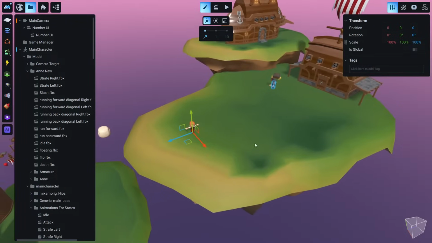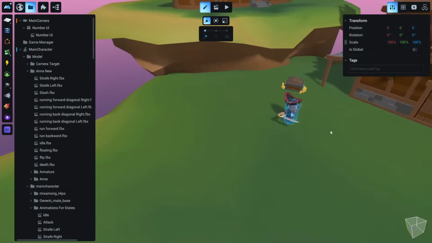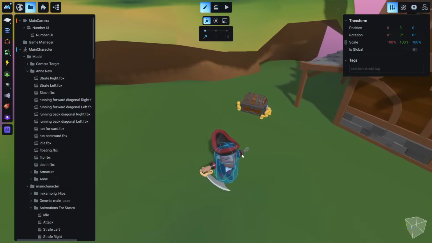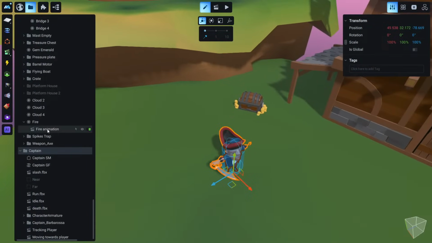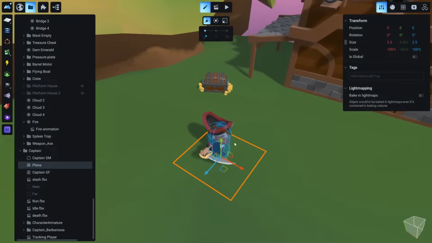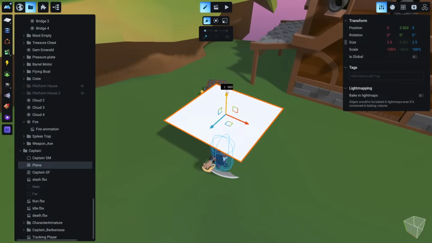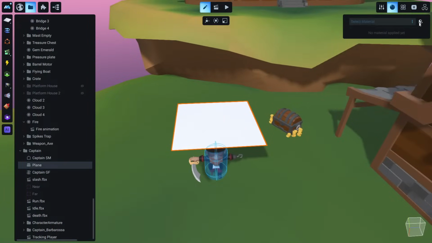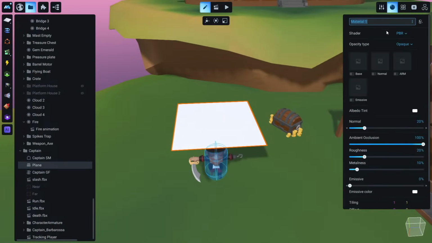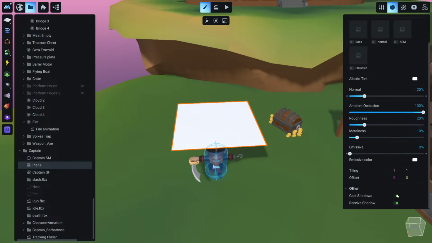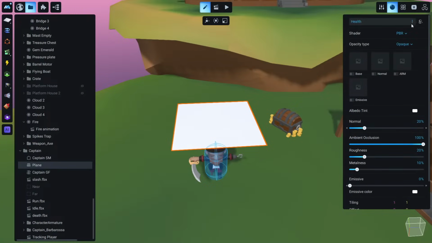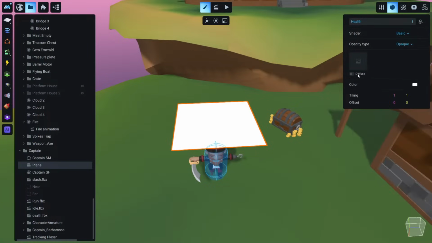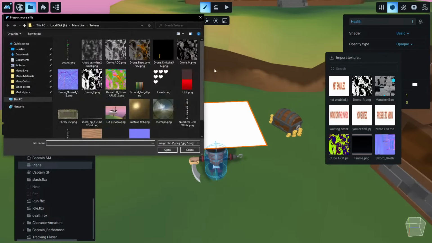So how to display this health information now, like we did with the numbers and the camera? We are going to create something similar. Let's add a simple plane inside the captain, and let's move it above his head a little bit like this. Let's create a new material. Let's name it health. Okay, let's disable the shadows, and let's make this basic, and let's import a texture.